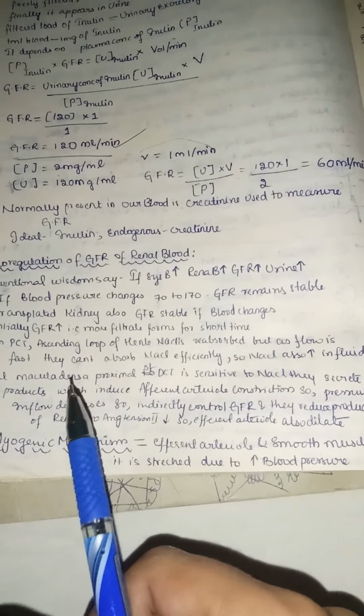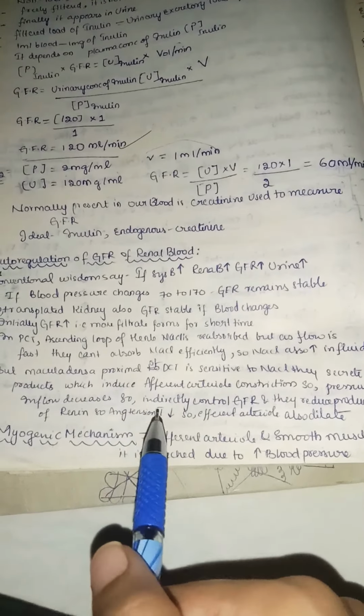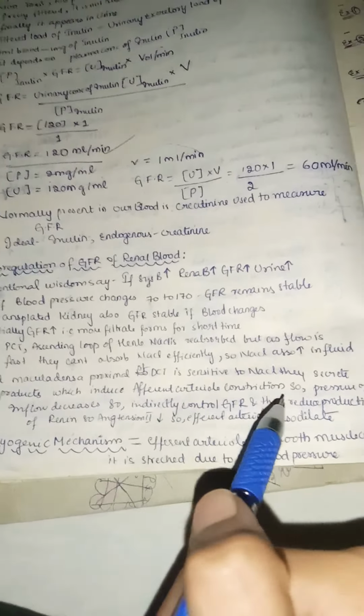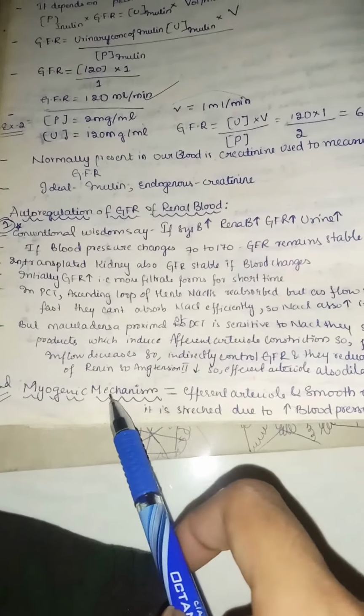If the efferent arteriole dilates, it means there is low blood pressure, so that will in turn decrease the GFR. So this is how the GFR is decreased whenever it is very high. When the blood pressure is very high, GFR is very high, so the macula densa will find out that there is more NaCl. As there is more sodium and chloride, they will try to reduce the renin production, and also they will constrict the afferent arterioles, and dilate the efferent arterioles so that they can reduce the GFR. Now we also have a second type of process, that is the myogenic mechanism.